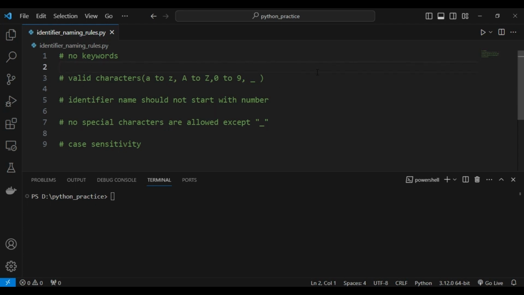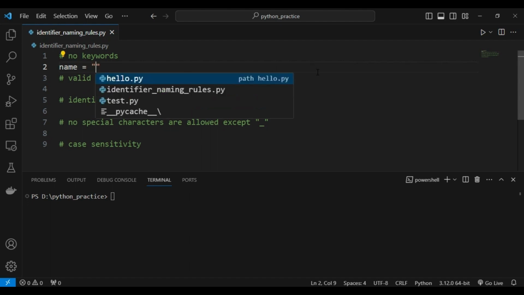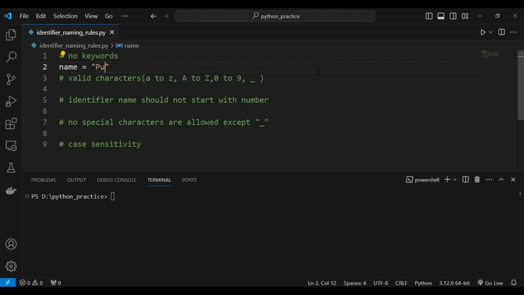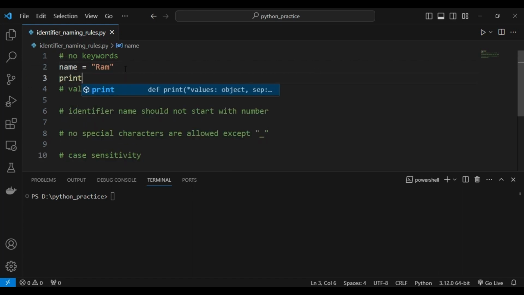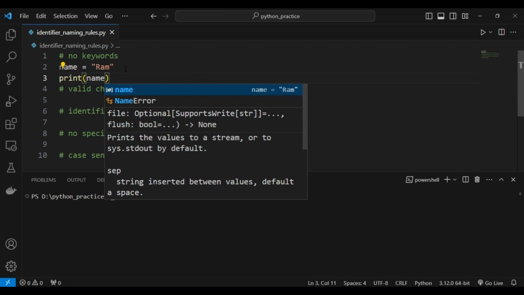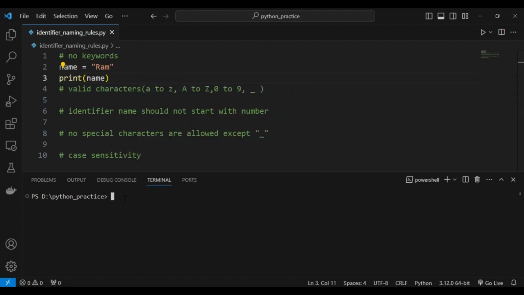So now for example, here I am taking a variable. First we will see a valid identifier name for a variable, then we will go for invalid. For example, here I am taking name is equal to Ram, right? So now this is a valid variable name and I will print this on the console, and I will run this program. So now it is giving Ram, right?